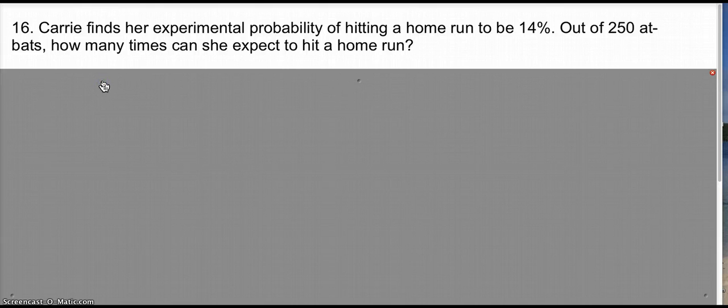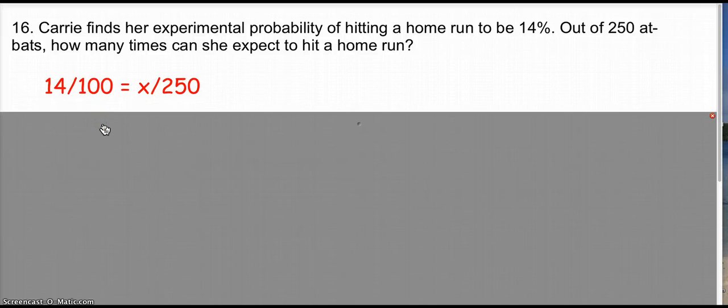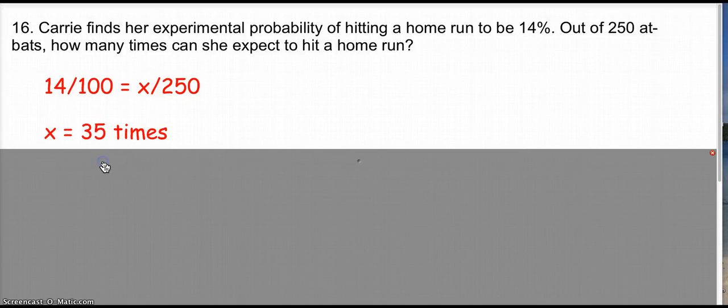So we're to make a prediction out of 250, how many times Carrie would hit a home run if it's 14%. Setting up a proportion is the best way to do it. I'm sorry that those aren't lined up correctly, but I couldn't type it very quickly the other way. Once you solve that proportion, you'll find out that Carrie's going to hit a home run about 35 times out of her next 250 at-bats.